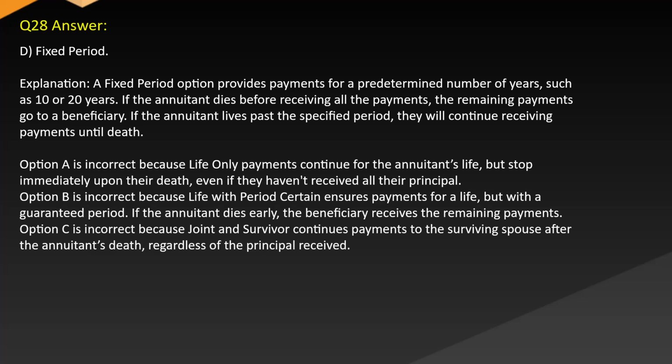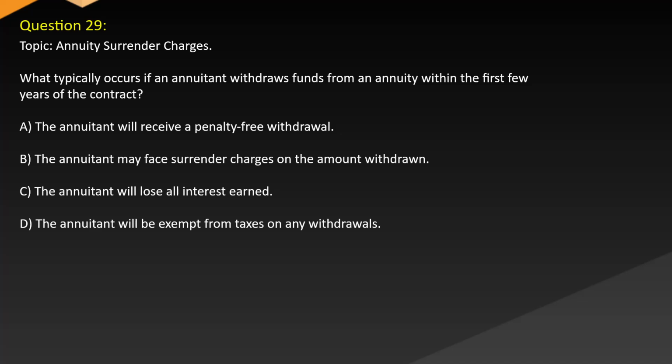Option A is incorrect because life-only payments continue for the annuitant's life but stop immediately upon their death, even if they haven't received all their principal. Option B is incorrect because life with period certain ensures payments for life but with a guaranteed period. If the annuitant dies early, the beneficiary receives the remaining payments. Option C is incorrect because joint and survivor continues payments to the surviving spouse after the annuitant's death, regardless of the principal received.